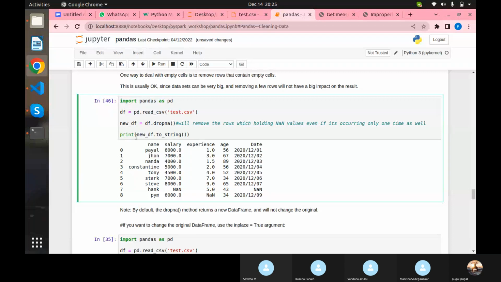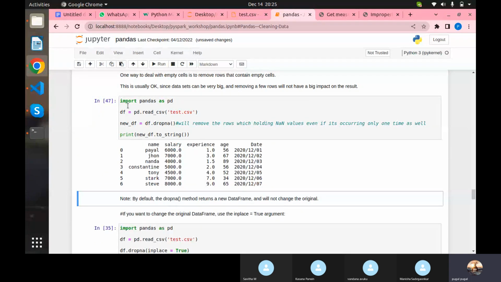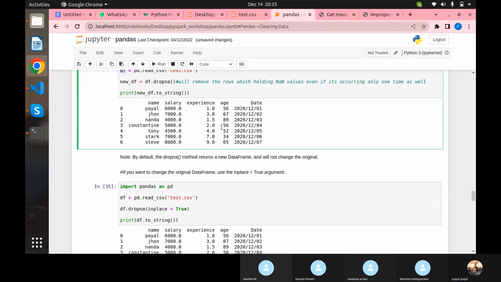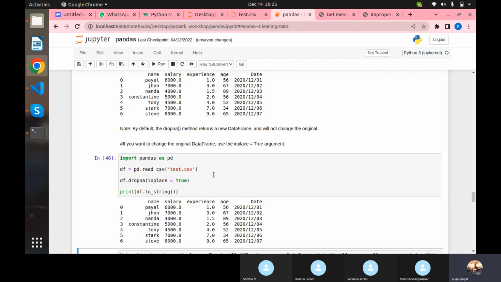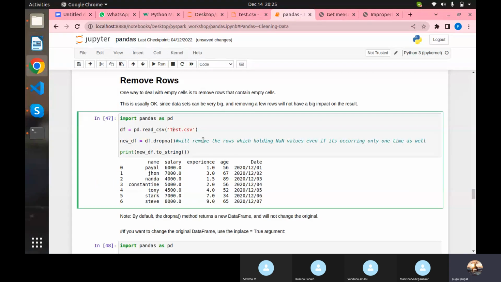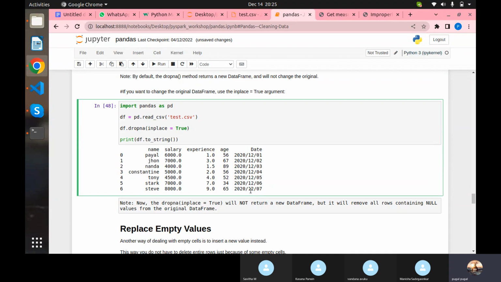Whereas instead of doing this, if you just want to directly change this variable, we can call inplace=True. So here I'm reading the data again into the same variable, and I'm giving inplace=True. Means it will directly remove the rows from this variable and it will give you the result. That's what it means. So this is kind of a copying, this is kind of a renaming operation. And actually it is not a renaming, the current